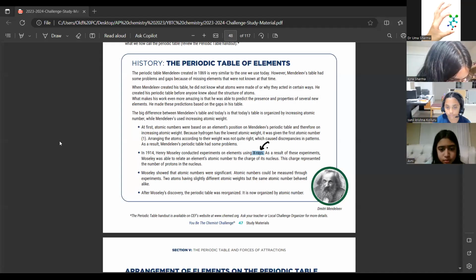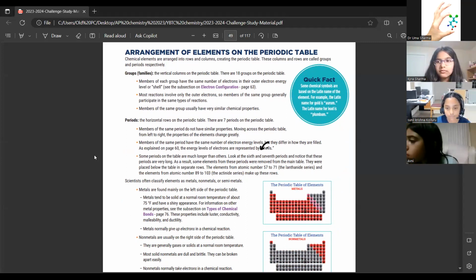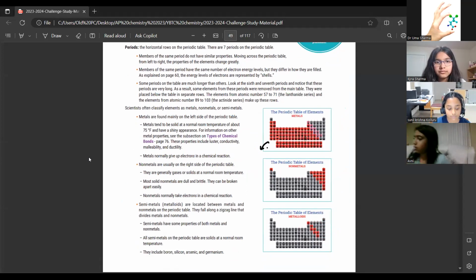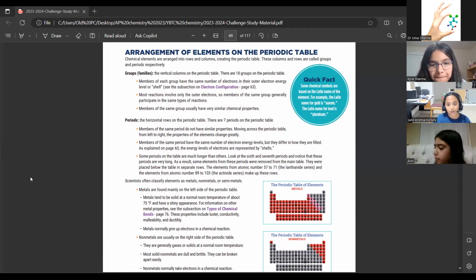Okay, let's continue. Arrangement of electrons, we already know. We know SPDF, we know groups, we know periods, and we know metals and non-metals. What are metals? Metals are the ones that always have a positive charge, and the non-metals are the ones that have a negative charge. Metals can lose electrons, non-metals can also share, and then the non-metals always gain and share.